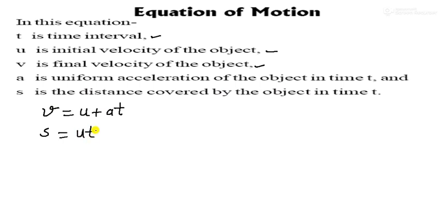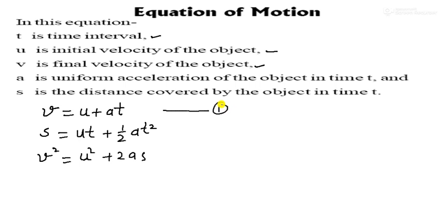You can see it is the first equation of motion, v is equal to u plus at. Now second is s is equal to ut plus half of at square. Now third one is v square is equal to u square plus twice as. It is the equation of motion, that is the first equation of motion. It is the second equation of motion.